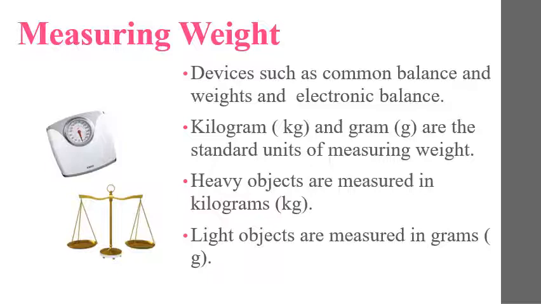Okay, and the standard units of measuring mass or weight are kilogram and gram. Kilogram is written as kg and gram is written as g in short form. Heavy objects are measured in kilograms and light objects are measured in grams.